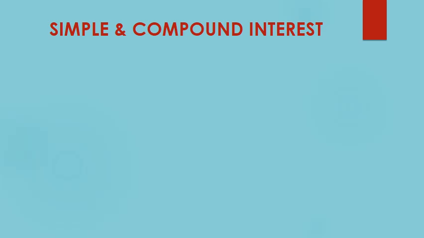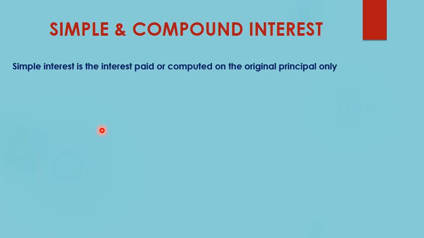Now before we move towards both the techniques of calculating time value of money, we first understand what is simple interest and compound interest. Simple interest is the interest that is paid or computed only on the principal, right?